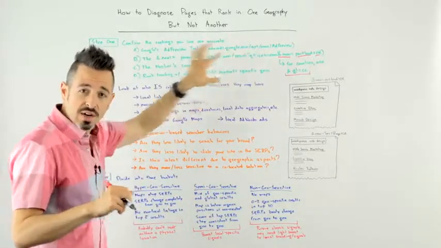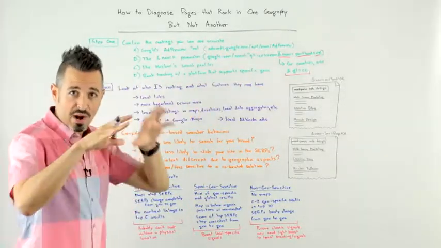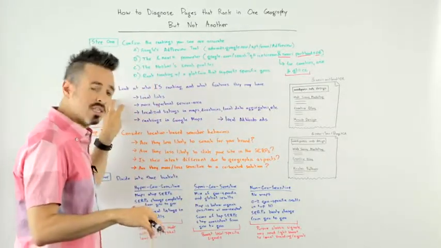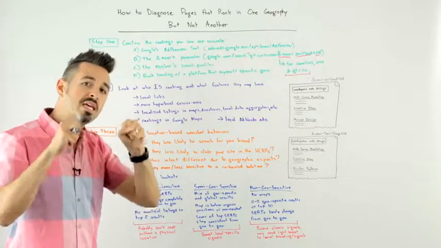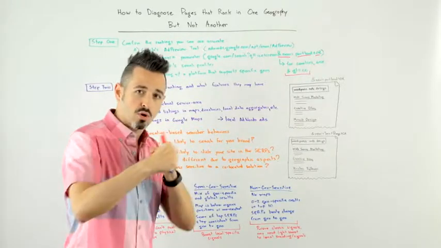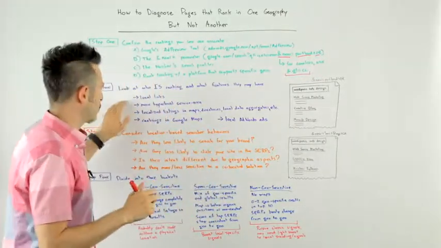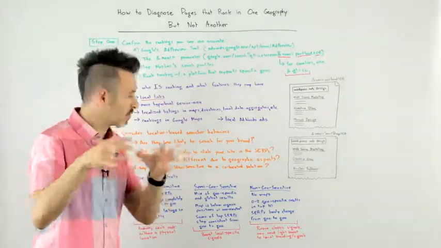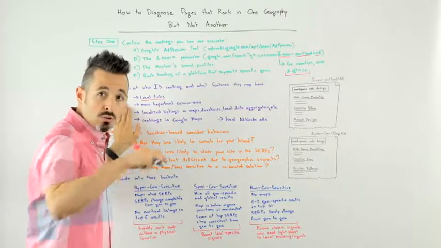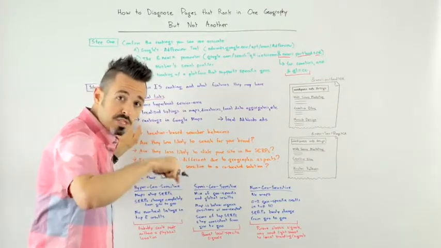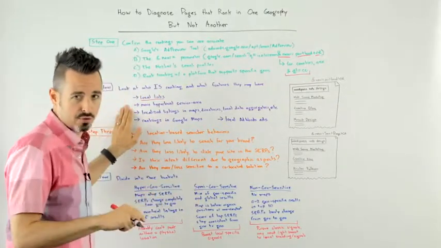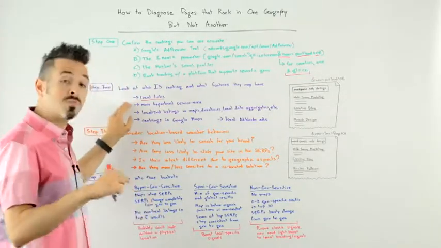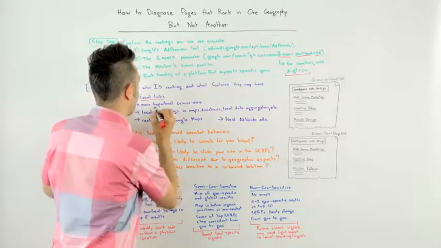So next, once you've figured out whether this ranking anomaly that you perceive is real or not, step two, look at who is ranking in the one where you're not, and figure out what factors they might have going for them. Have they gotten a lot of local links, right? Location-specific links from websites that are in that specific geography or serve that geography, local chambers of commerce, local directories, those kinds of things. Do they have a more hyper-local service area, right?